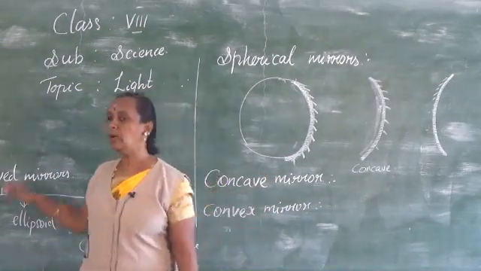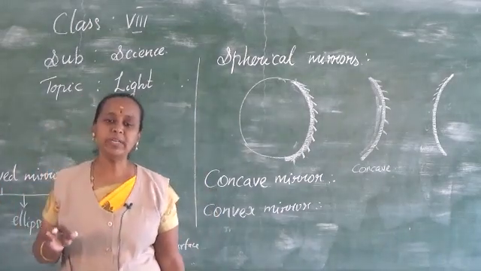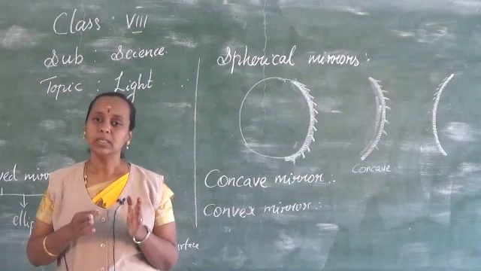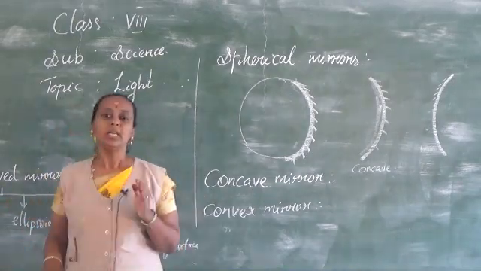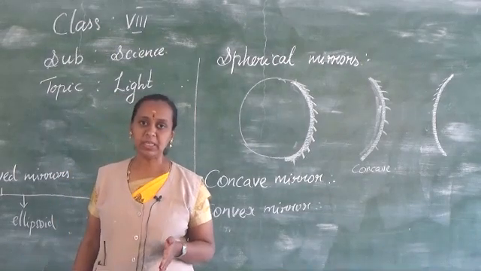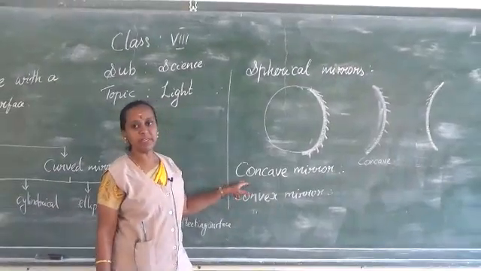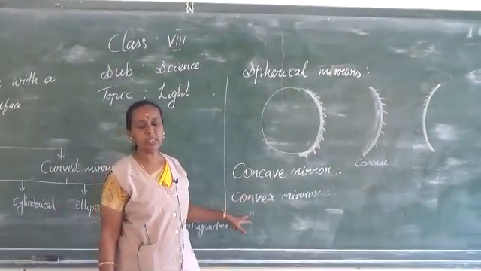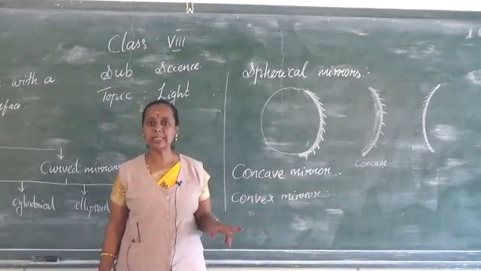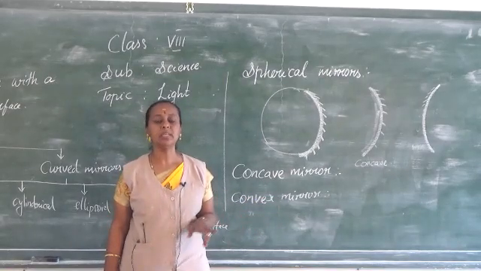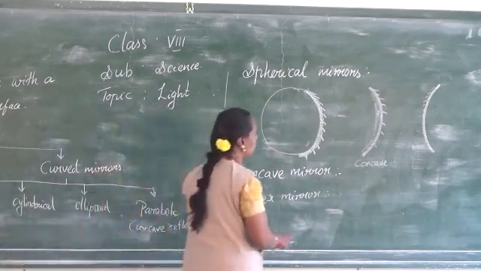So we are learning about spherical mirrors. In that we studied what a spherical mirror is: if a curved mirror is a part of a sphere, then it is called a spherical mirror. Now we have studied the concave mirror and convex mirror. These two come under spherical mirrors. In a concave mirror, the reflection of light occurs at its concave surface. I will write it here so that you can make a note.